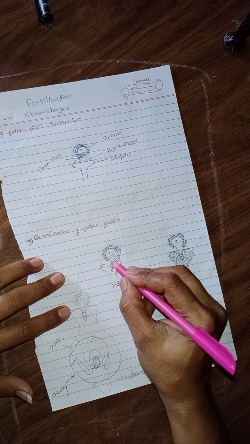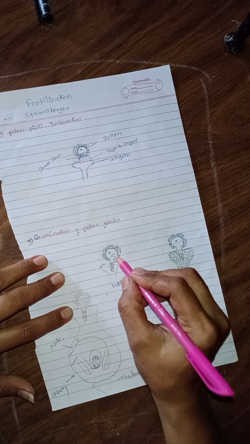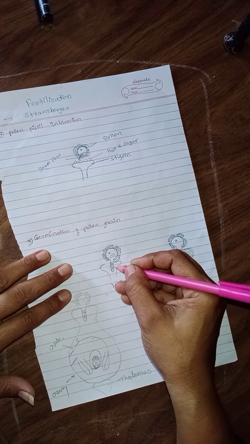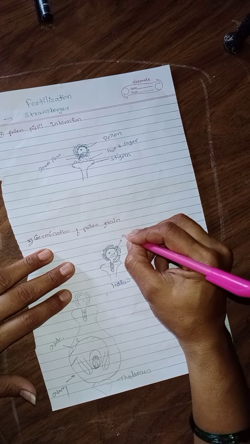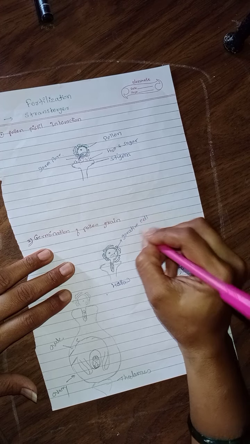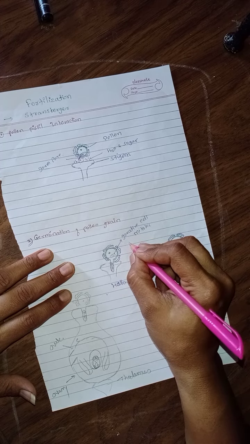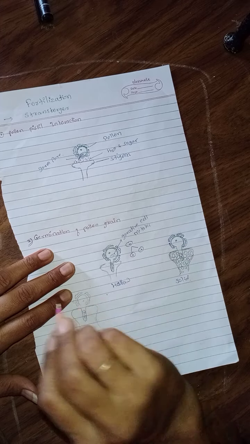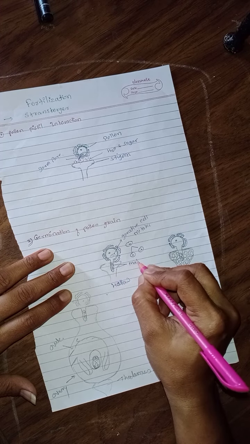When the pollen tube arises, it inserts into the stigma, and during or before this tube formation, the generative cell undergoes mitotic division. Due to mitotic division, from one cell two cells are formed, that is, two male gametes are formed.